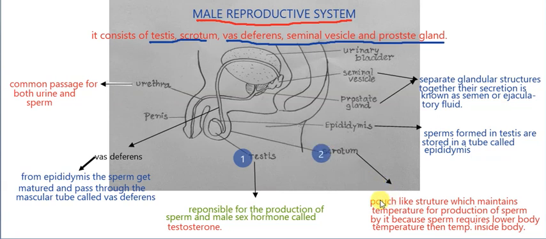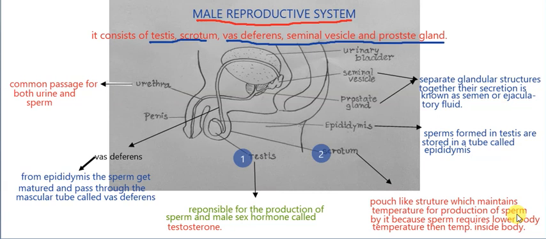Then second is the scrotum. The scrotum is a small muscular pouch-like structure outside the abdominal cavity. Its function is to maintain the temperature for the production of sperm.